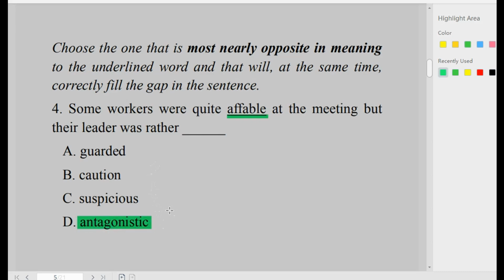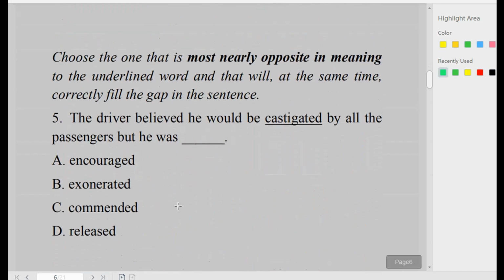Let's go to number 5. The driver believed he would be castigated by all the passengers, but he was dash. Castigated is underlined. In the options, we have encouraged, exonerated, commended, released. Castigated means to put blame on someone. So the opposite is commended. Commended actually means to praise. Commended. That is option C.